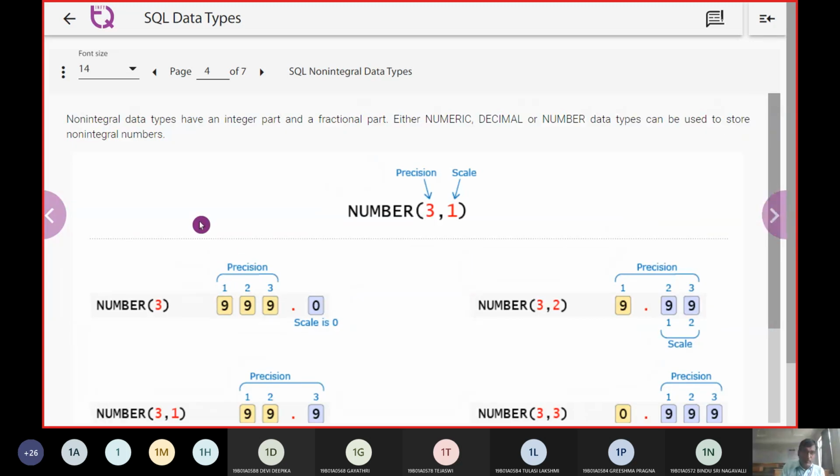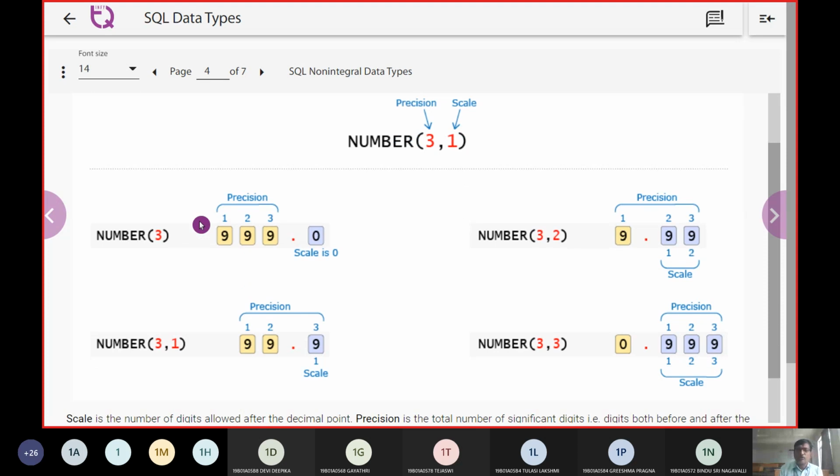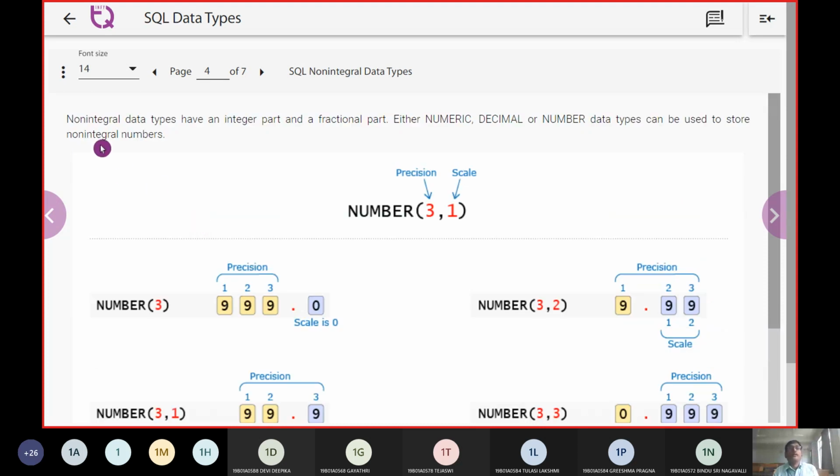Now, coming to the most important content in SQL data types, we have the non-integer data types. These non-integer data types deal with the fractional part.